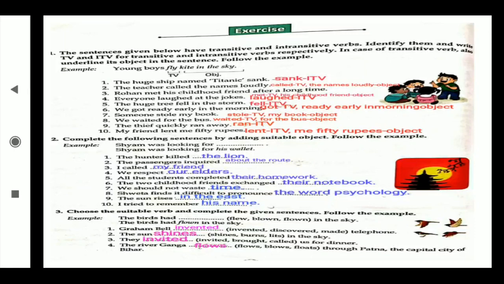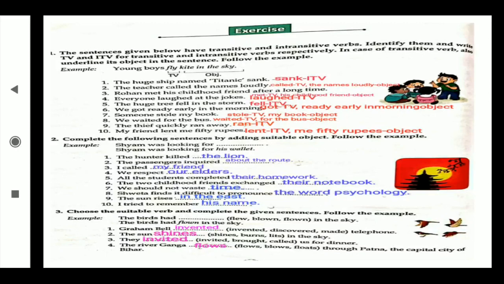We got ready early in the morning. Then what will come here? Got is the transitive verb and ready early in the morning is an object. Someone stole my book. Stole is the transitive verb. My book is an object. We waited for the bus. Waited is the transitive verb and for the bus is the object. The thief quickly ran away. Ran is coming for the transitive verb, because quickly is the adverb. And we don't want the adverb, we want the answer of the verb.